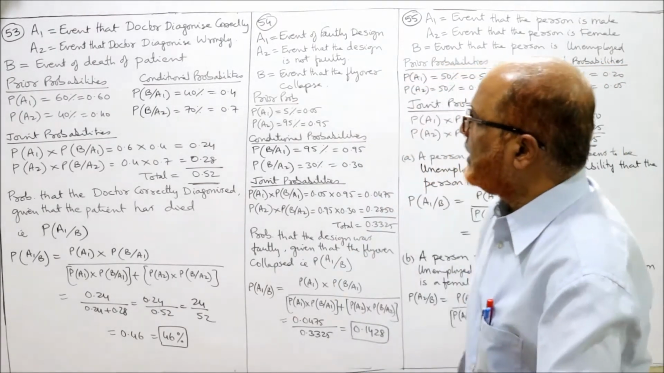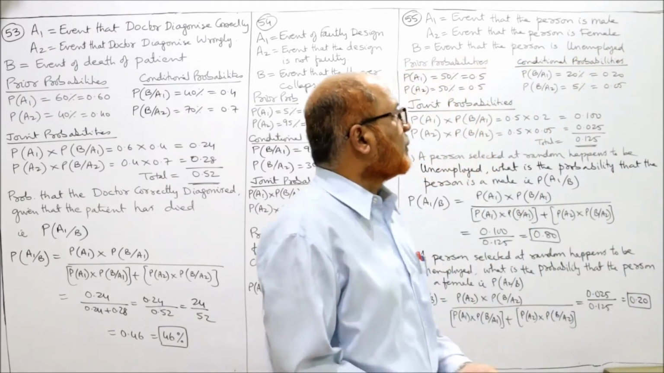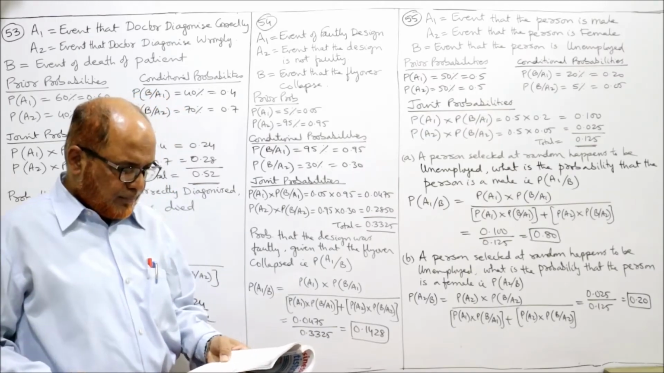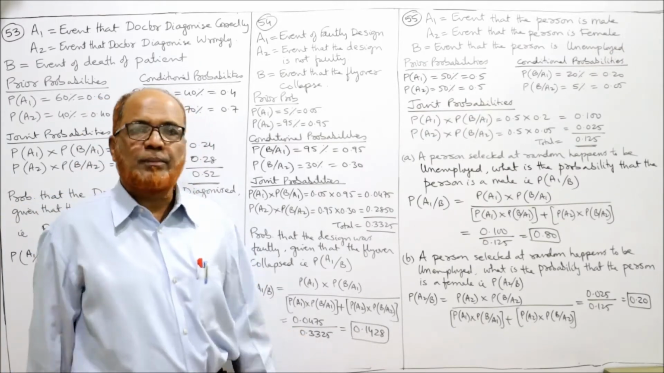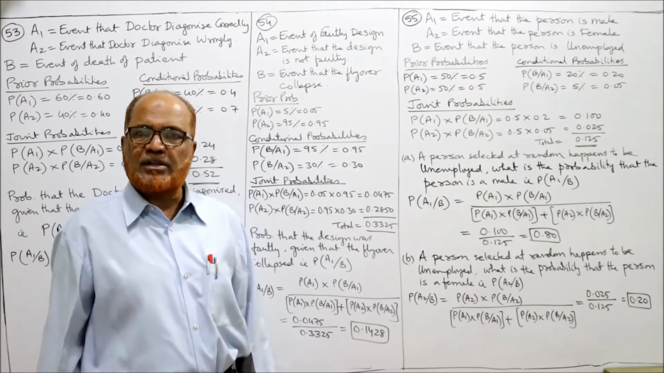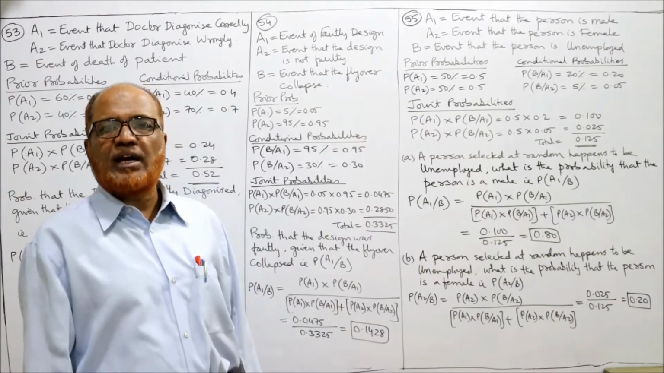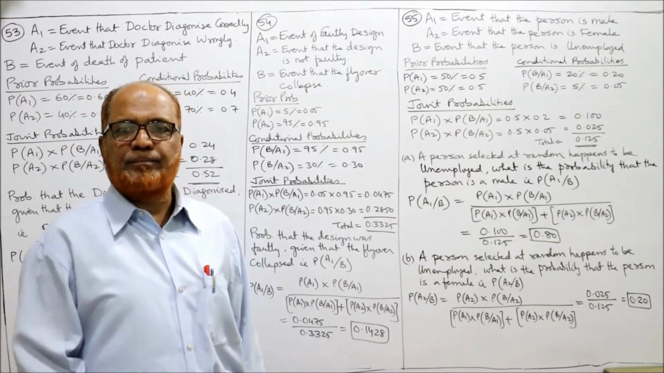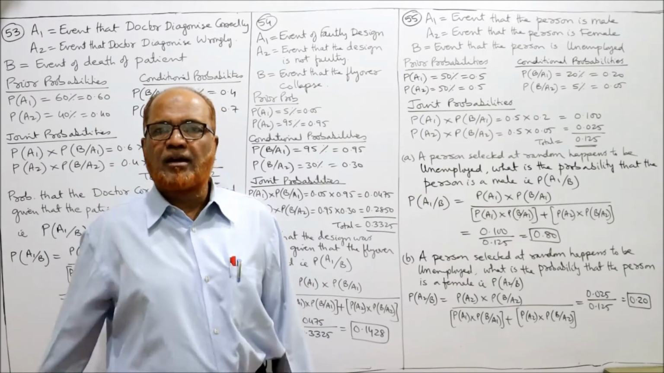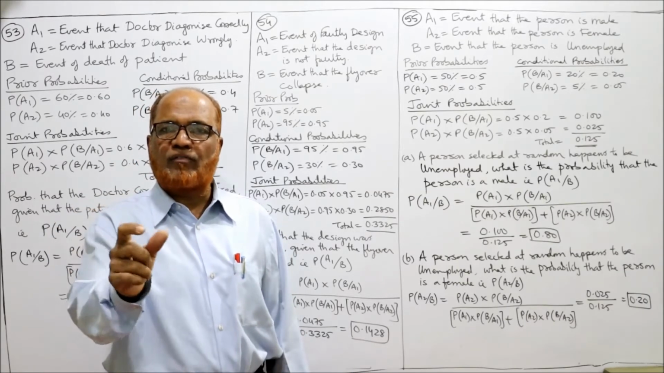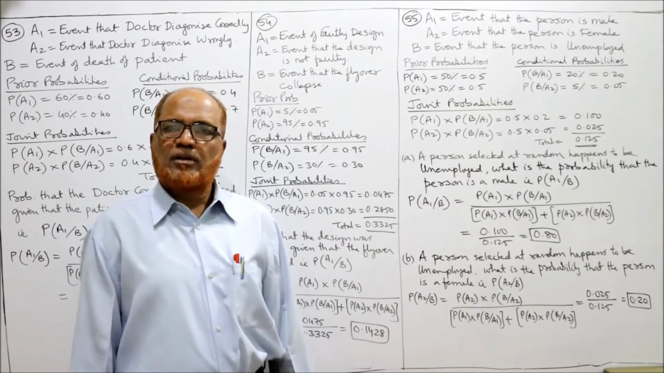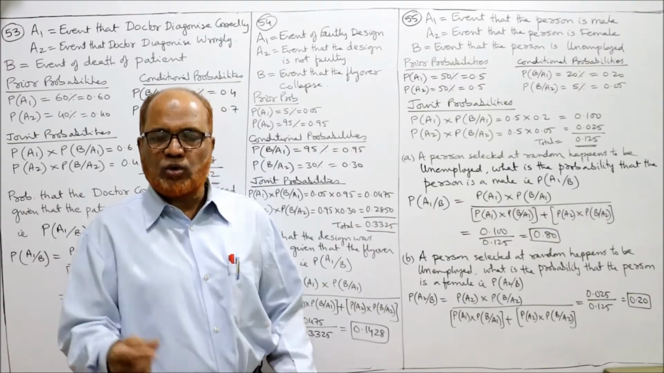This is problem number 54. Now the 55th problem. In a certain town, males and females form 50% of the population. So 50% males, 50% females in the total population. So we can take A1 as the event that the person is a male, and A2 as the event that the person is a female. P of A1 is 0.5, P of A2 is 0.5. 50-50. 50% means 0.5.